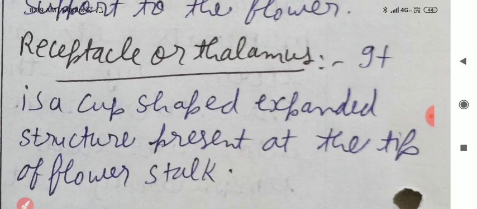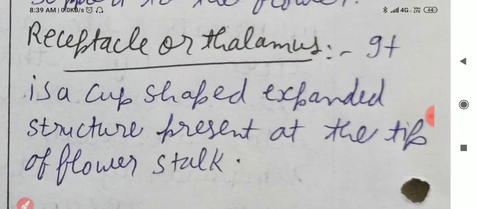Receptacle or thalamus is a cup shaped expanded structure present at the tip of the flower stalk.